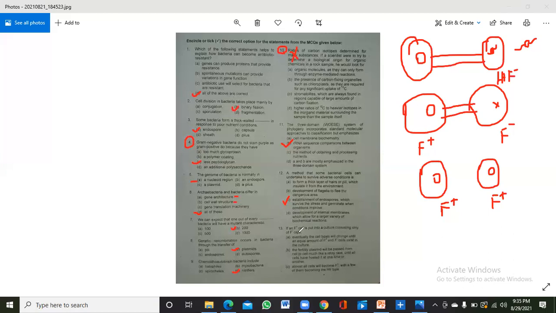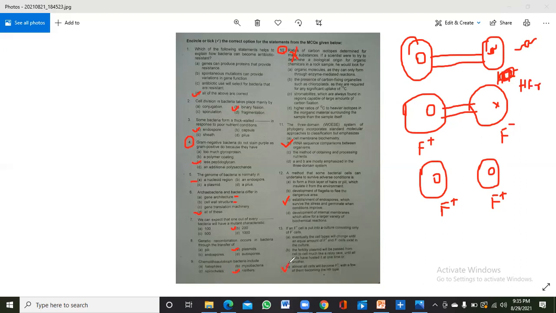Okay, just look here at the C part. Almost all cells will become F positive, with a few of them becoming HFR type. Okay, it is not HTR, it is HFR type. So this is the correct answer.